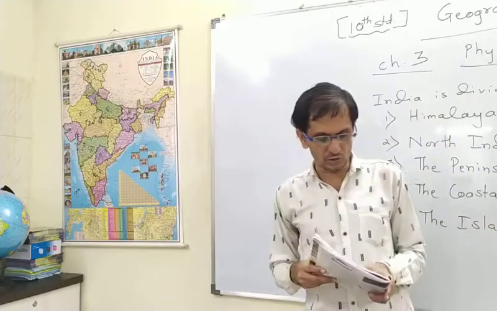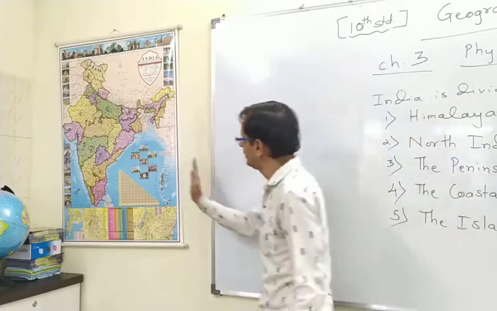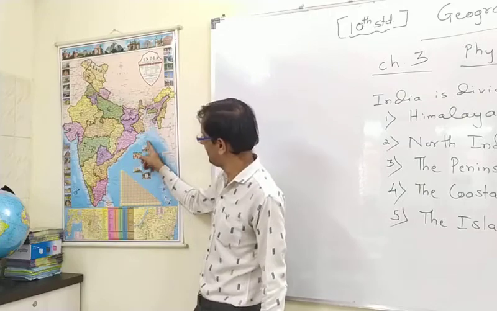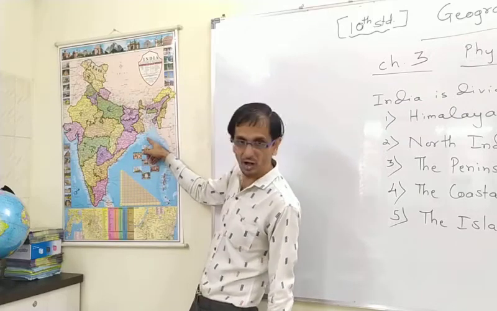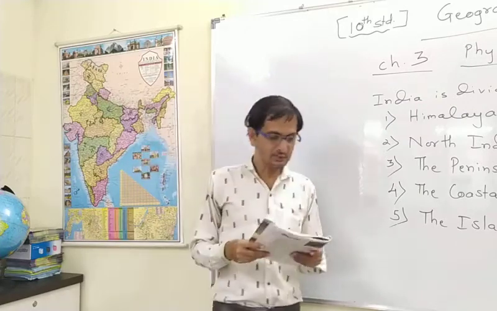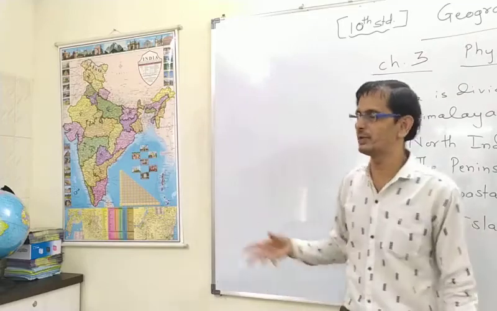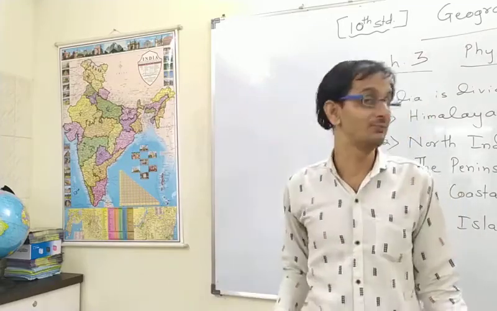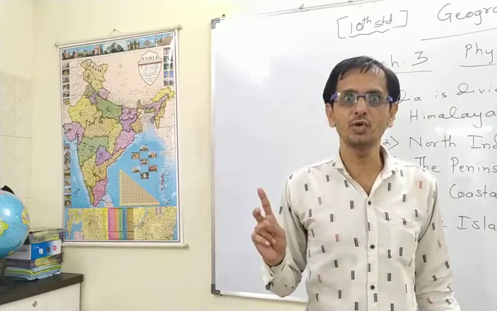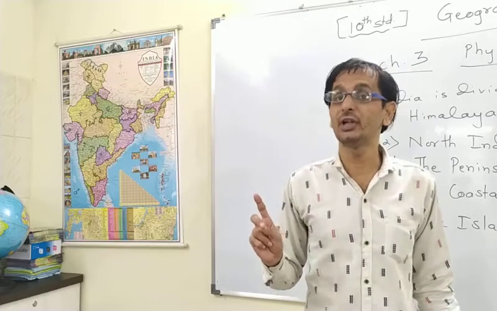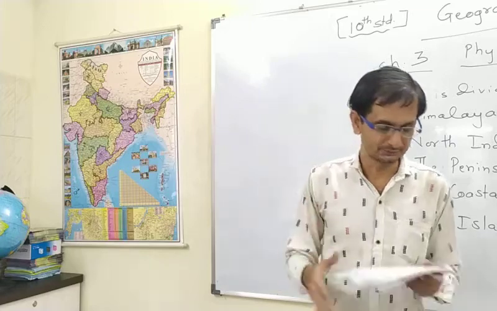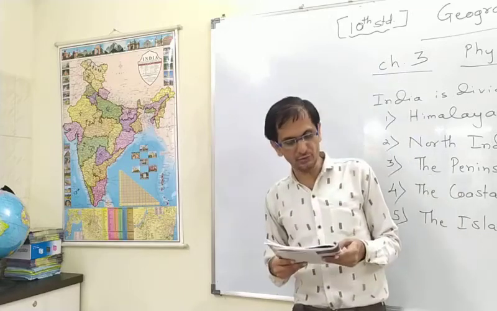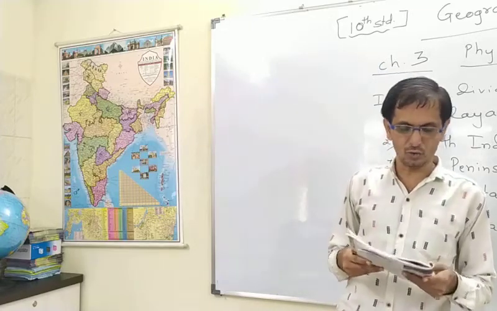Now the eastern coast borders the Bay of Bengal. You can see here the Bay of Bengal, very easily you can observe it. Now it is formed as a result of deposition by rivers. There will be confusion, but mainly two rivers. Which ones? The first one is the Brahmaputra. The second one, the Ganga.